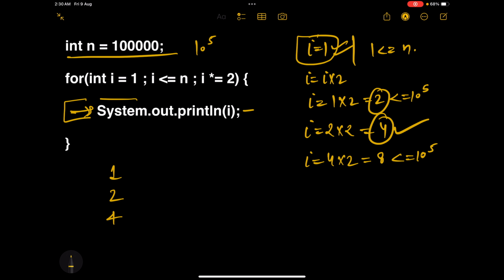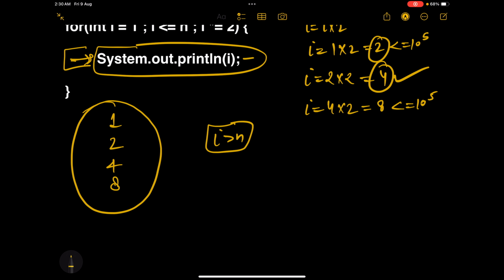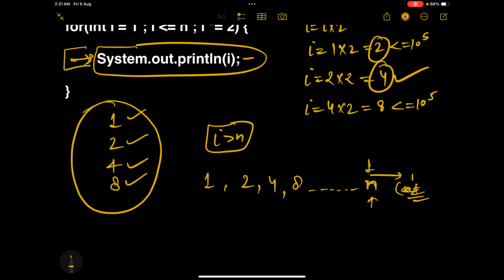So it will again go inside this for loop and it will print 8. This process will keep going on until I becomes greater than n. So now let us write this: 1, then 2, then 4, and then 8, right? And we are assuming that after a certain number of iterations, this value will become n, right? Because after this iteration, this value will exceed n, say n plus something. Basically, it would be n into 2, right? Because we are multiplying I by 2 every time. And this will exceed n.